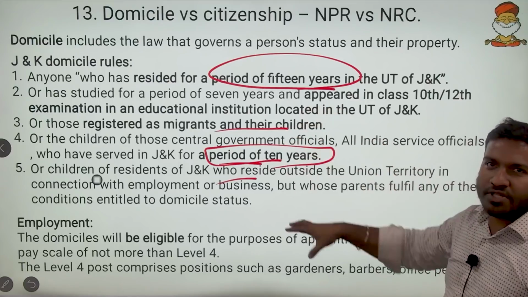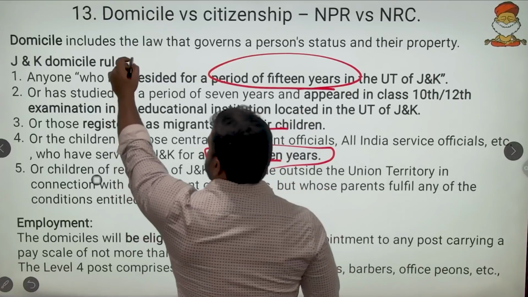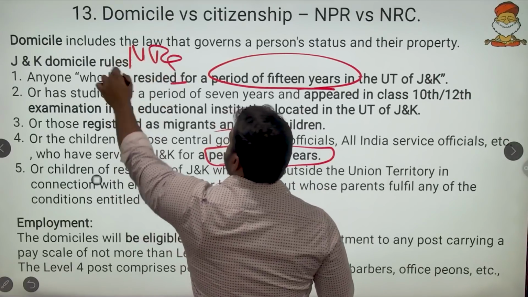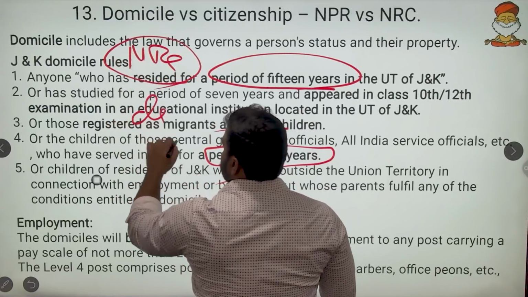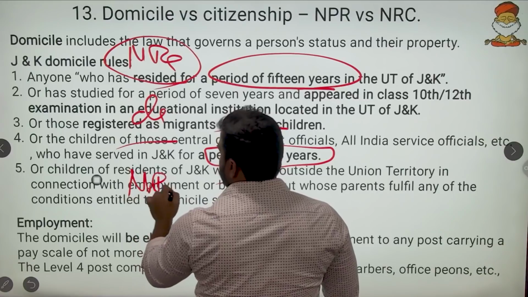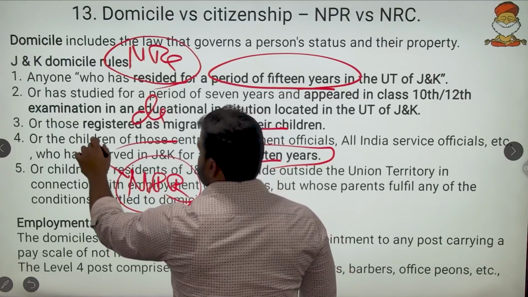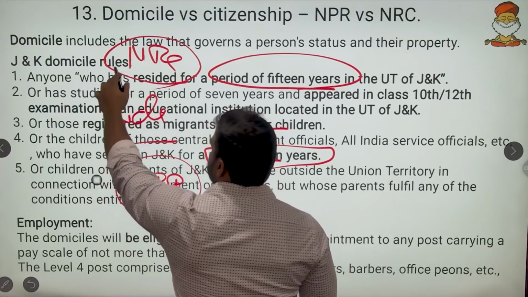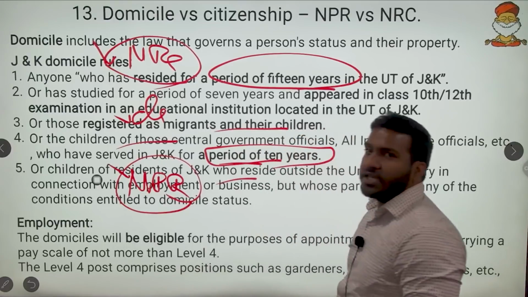What we have to remember conceptually is that the NRC is the most stringent one, then comes the domicile, and the last is the NPR. It is easy to become a resident, a bit difficult to become a domicile, and more difficult to attain citizenship.